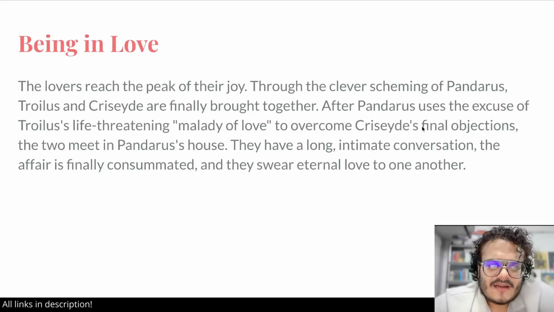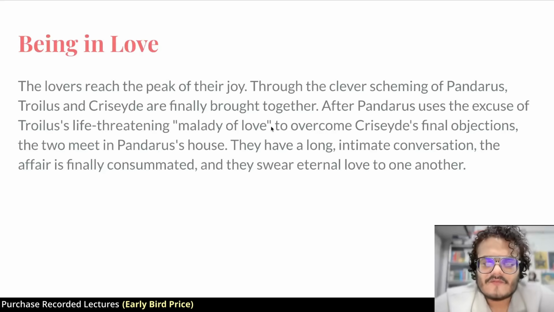Through clever schemes of Pandarus, Troilus and Cressida are finally brought together, right? And Pandarus says that Troilus is going through a very sick situation, like he's really sick out of love for you, and if you don't meet him now, he's going to die of love, right? It's a life-threatening malady of love.